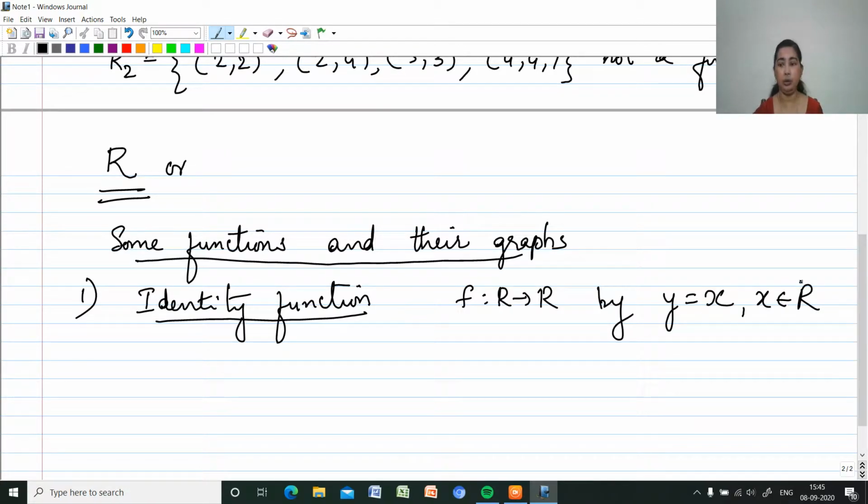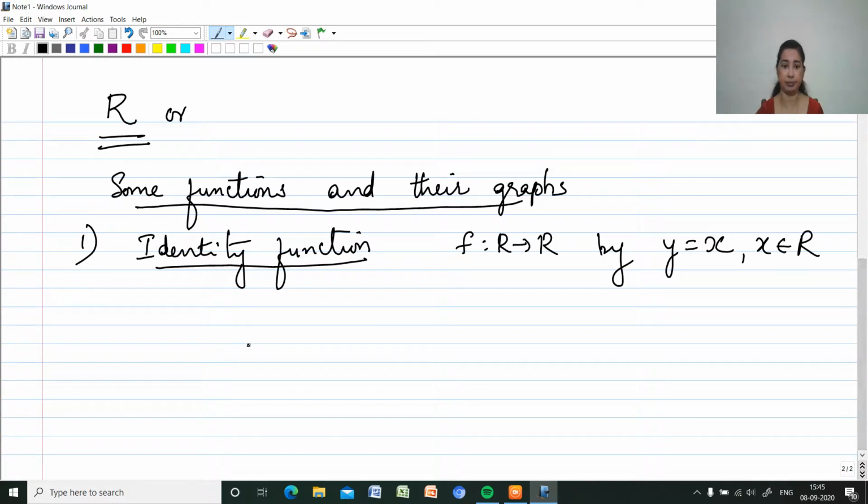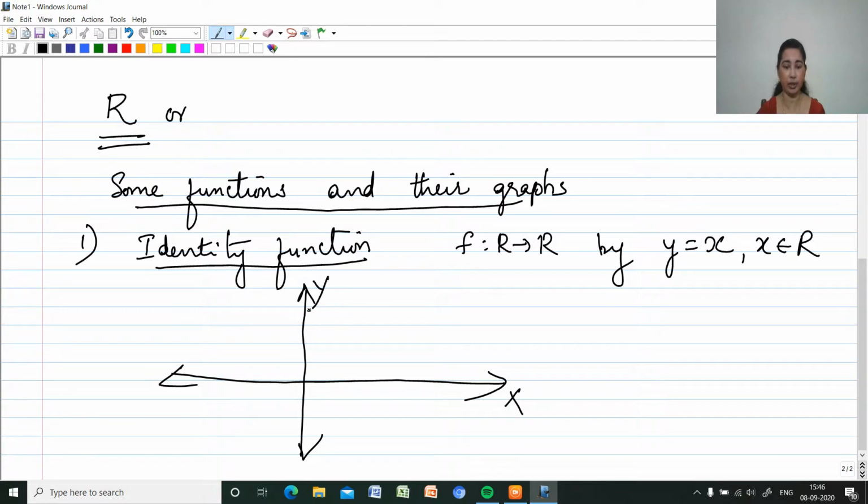Then how to draw the graph of that? How to draw the graph of the identity function? So this is x and this perpendicular is y. This is the x axis, this is the y axis. Then here I am marking 1, 2, 3 and so on. This side let it be -1, -2, -3 and so on. This is the y axis positive side and this side negative.